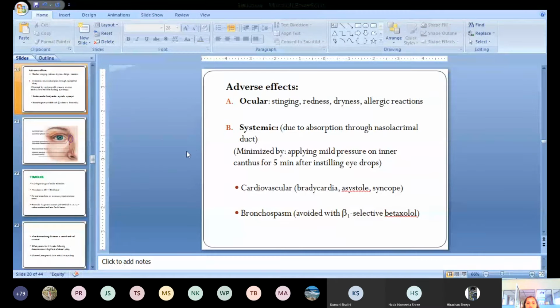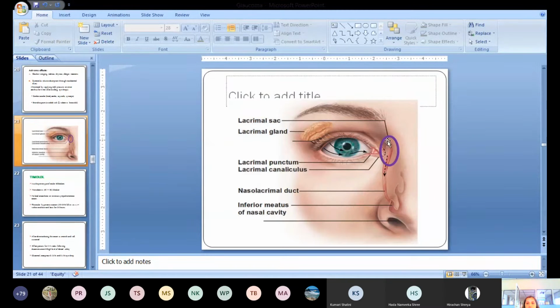I think all of you know what the nasolacrimal duct is. In the corner of the eye, we have the nasolacrimal duct. Can you see it here in the figure? This is the nasolacrimal duct. It drains the tears produced in the eye, and they are drained through this duct and reach the nasal cavity.